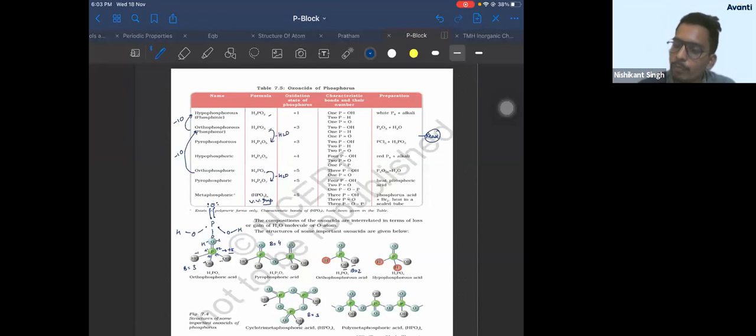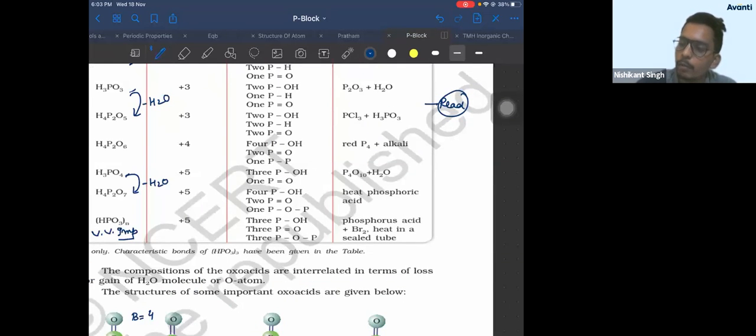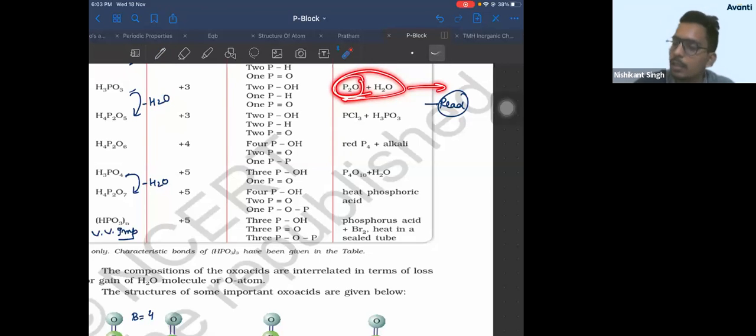There is a compound X when P2O3 is treated with water, or when P2O3, phosphorus oxide, is hydrolyzed. Then we get a compound A. What is the basicity of this compound? He can ask indirectly like this. Okay? What is the basicity of the compound formed by this reaction?